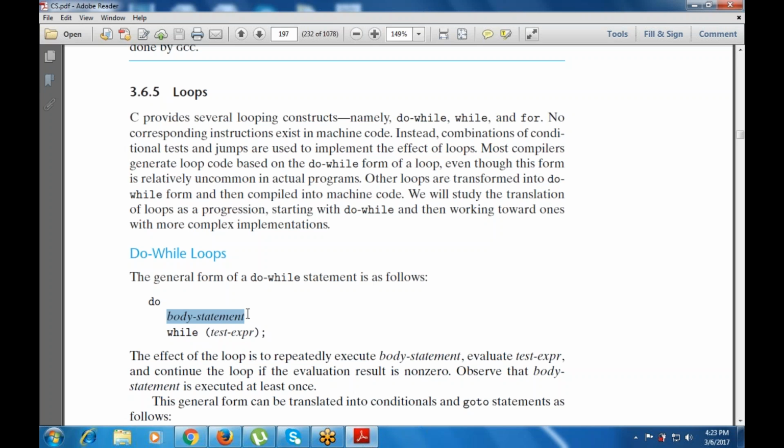This means the statement is executed at least once. Any doubt over here?